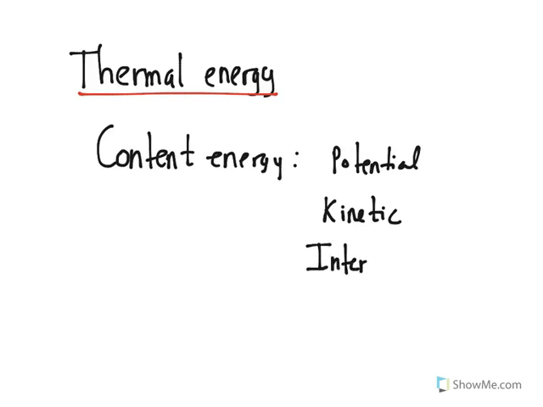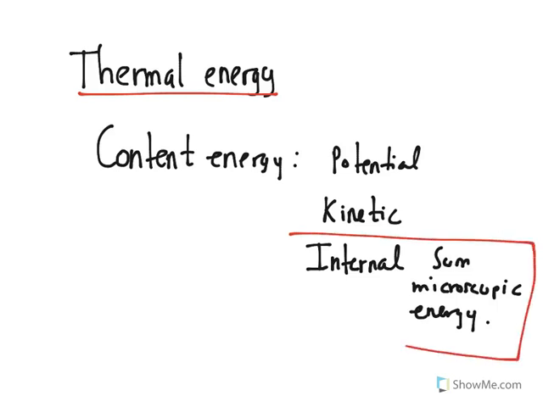And this internal energy is the sum of all the microscopic energies in the body. For instance, matter is made of atoms, and the atoms are moving and rolling and so on. They are having energy. The sum of all of these is going to be called the internal energy.